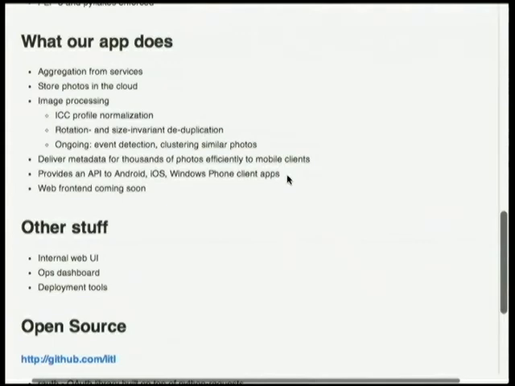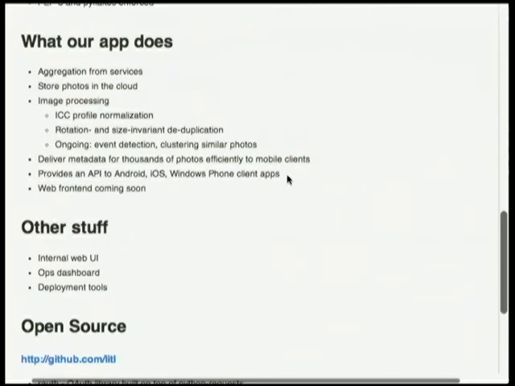We're doing things like event detection and clustering of similar photos. So you take 10 pictures of your day at the beach, and you want to say that those are all somehow related. So we do clustering and machine learning, that type of stuff. We have people with collections of 50,000 photos, 100,000 photos. We have to figure a way to efficiently send that metadata to your phone, which is not exactly a super fast device.